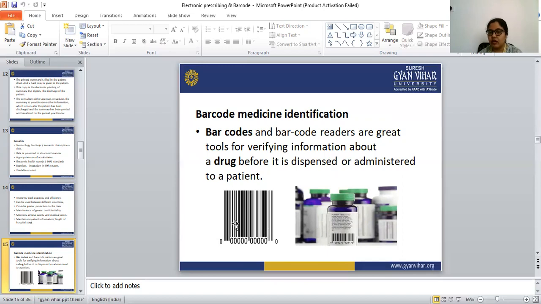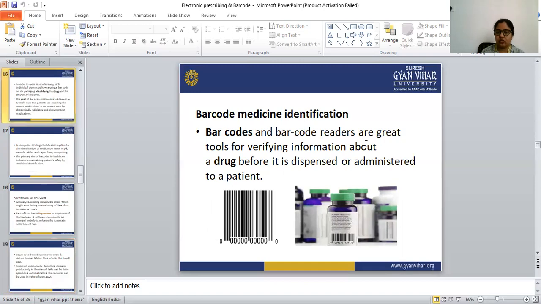Every product has a barcode. So barcodes and barcode readers are great tools for verifying information about the drug before it is dispensed or administered to the patient. Before dispensing and before administering the drug to the patient, it is very necessary to verify the information about that particular drug.